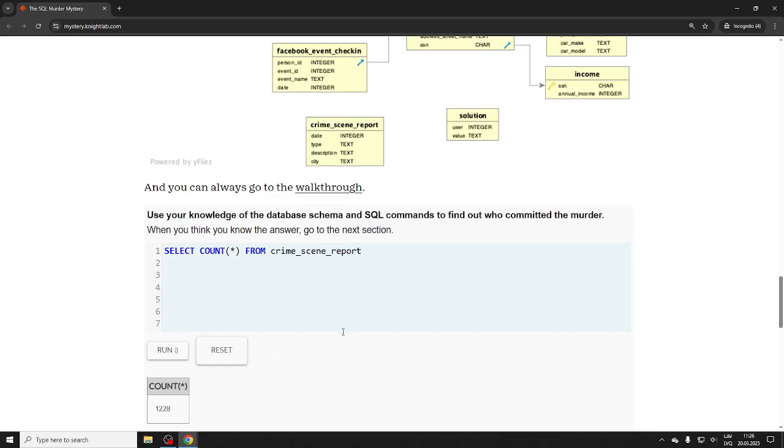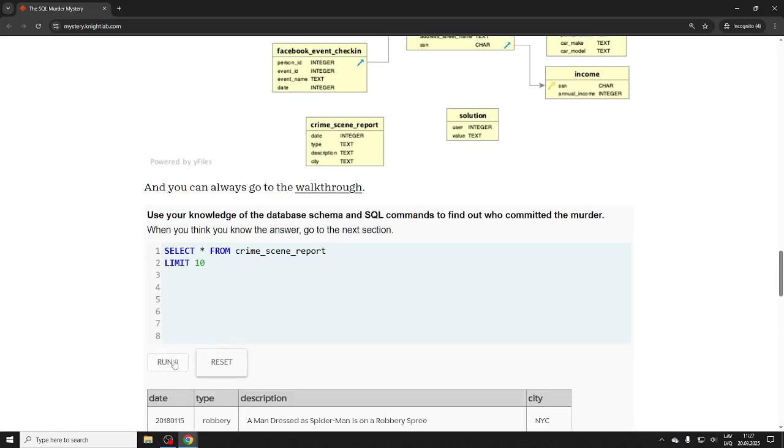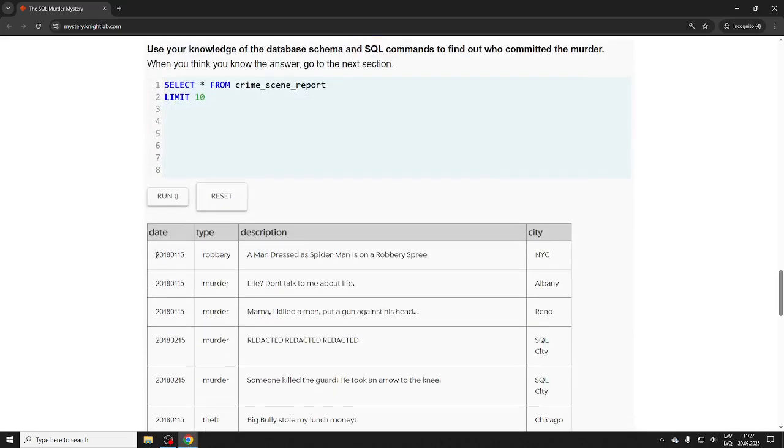So we don't really want to read them all, but there is a description and a date. So what I'll do is select all from crime scene report and limit 10. I want to see what the structure looks like. Okay, so that's a date. Again, this database is interesting. Sometimes there is a specific date time format, and this looks like just a regular integer.